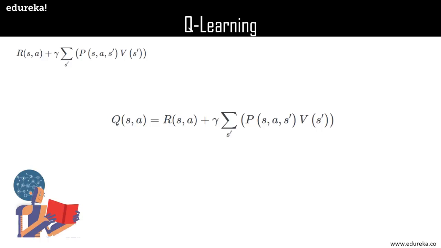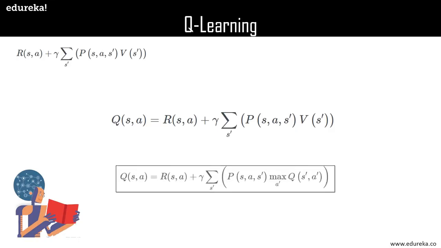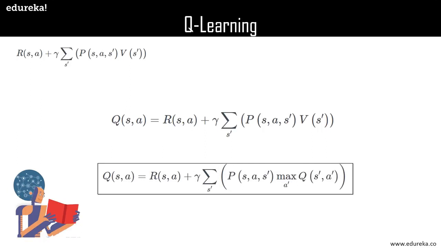Now that we have got an equation to quantify the quality of a particular action, we are going to make a little adjustment in the equation. We can now say that V of S is the maximum of all the possible values of Q of S comma a, right? So let's utilize this fact and replace V of S dash as a function of Q. So Q of S comma a becomes R of S comma a plus gamma of summation P of S, a, S dash and maximum of Q of S dash, a dash.